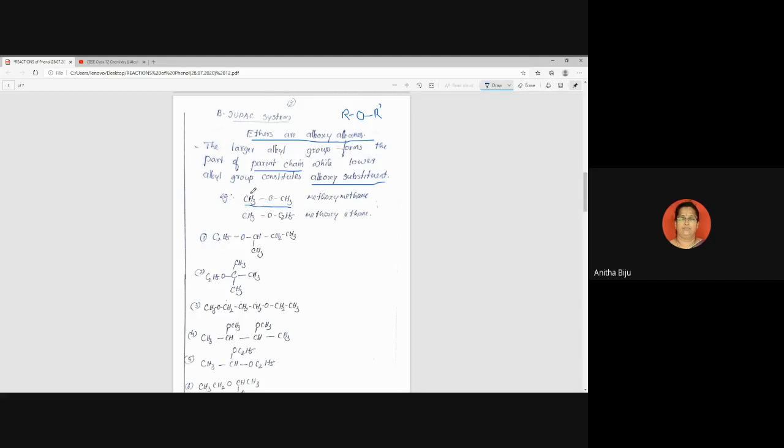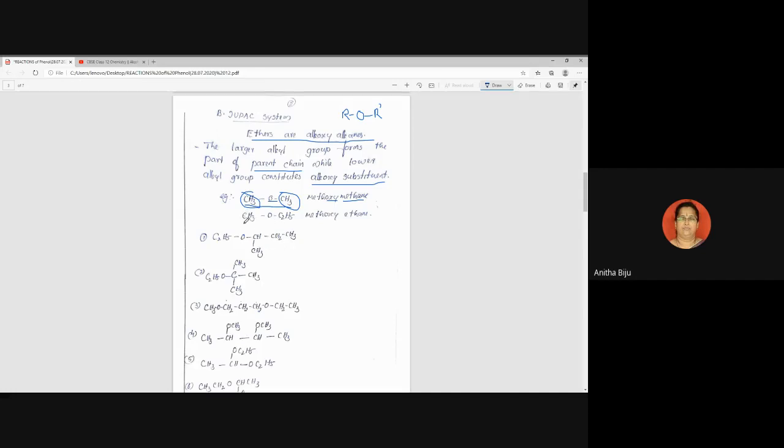So here I have put one example, CH3OCH3. This comes under the category of symmetrical ether. Symmetrical ether means both sides of the oxygen atom have the same number of carbon atoms. In this case, there is no such rule. We can directly write the name. This group is called methyl, CH3. YL is replaced by OXY, since oxygen is there. So methoxy, and the other alkyl group has only one carbon, so it is the parent chain. So it is methoxymethane.